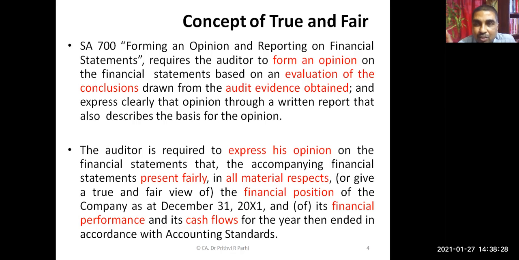To put it differently, the auditor has to form an opinion on the financial statements based on an evaluation of the conclusions drawn from the audit evidence, and express that opinion clearly through a written report. So the auditor has to give a clear, written report about the truth and fairness of the financial statements.